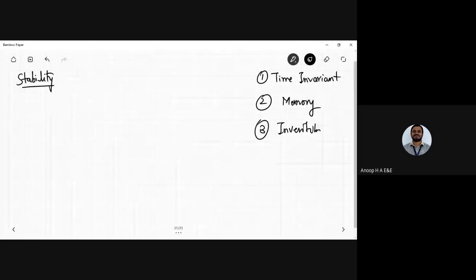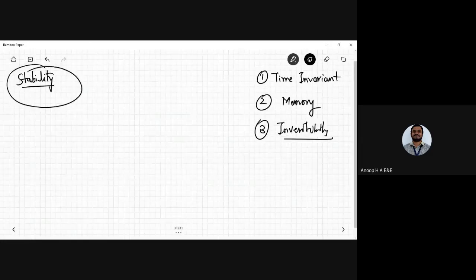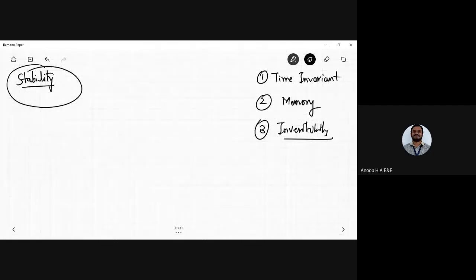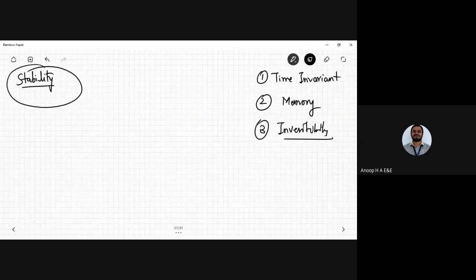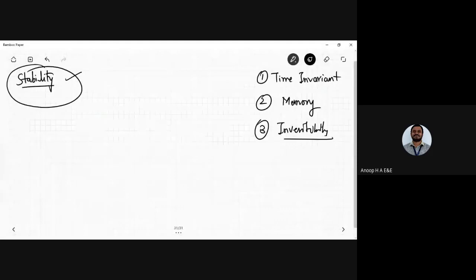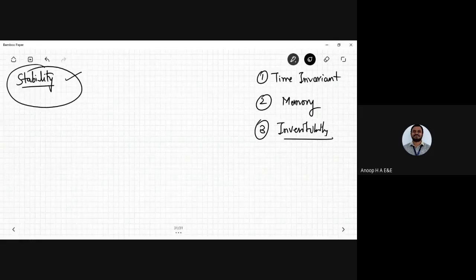Now, when I talk about stability in any system that you take, whether it is continuous time or discrete time or any system in nature, stability forms a major role. The word itself is quite clear, stable. That is one thing you need to remember. By the definition itself, you can clearly say that for stability you need to have a predefined number.